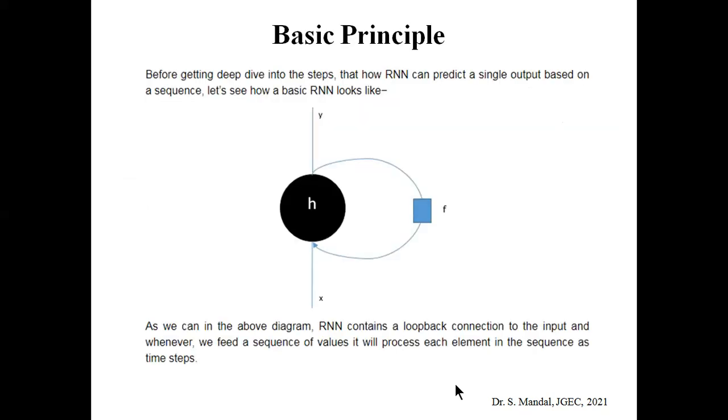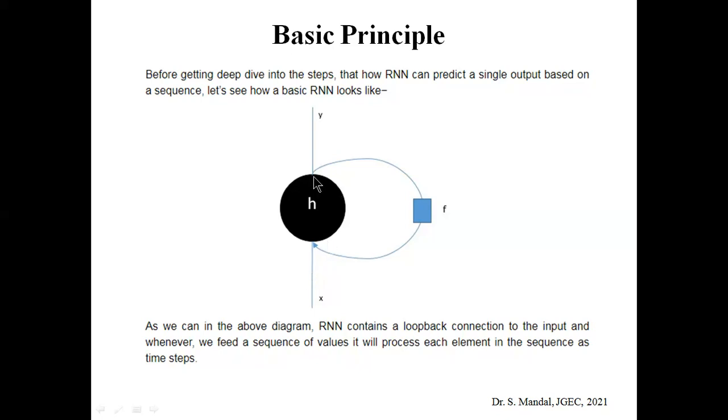Okay, so coming to the basic principle, before diving into the details of the RNN, let's go to the basic operating principle of RNN. The basic block diagram of RNN looks like this. You can see that X is the input, Y is the output, and H is the hidden layer or hidden state.